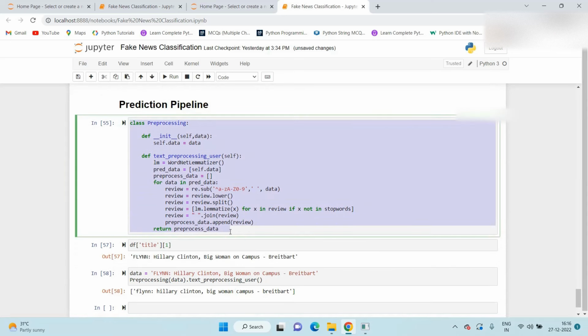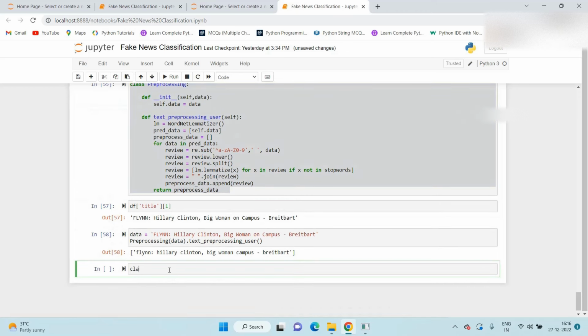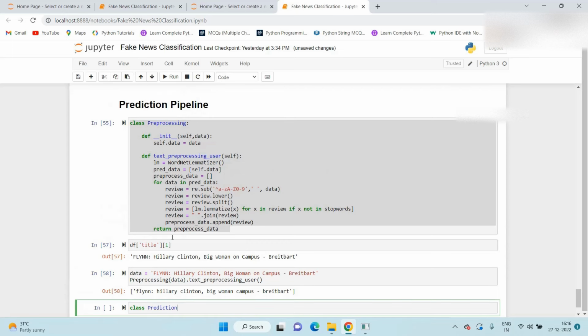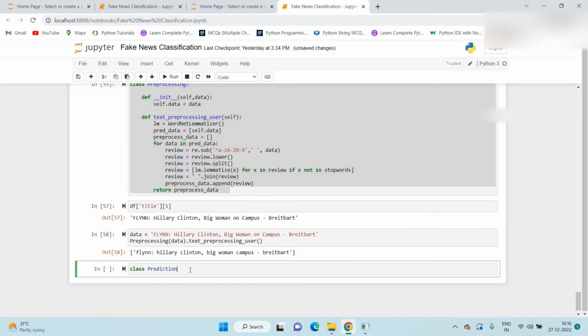Now we create one more class which is called the prediction class. So we created class Prediction. Whenever we create a class, the class name always starts with a capital letter.